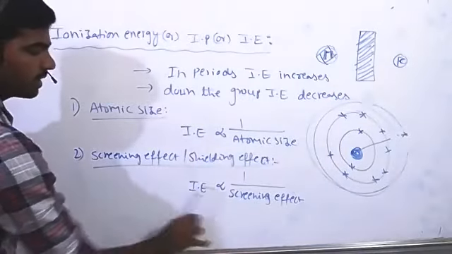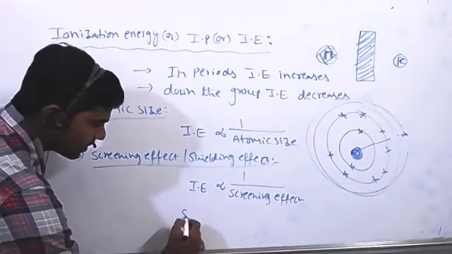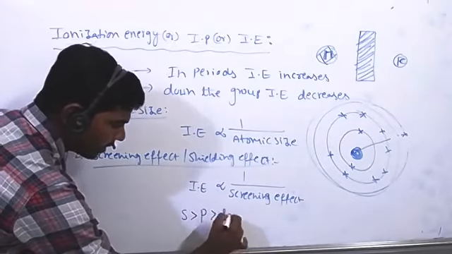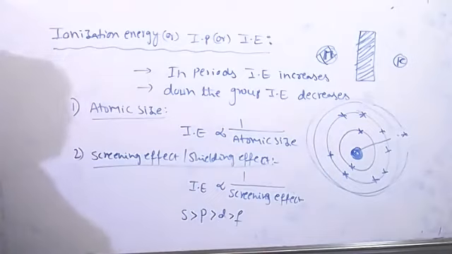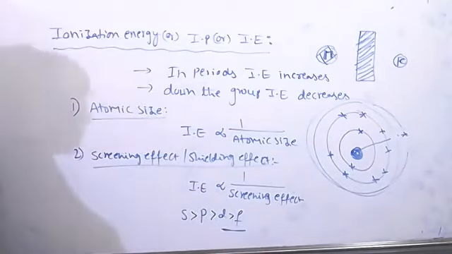So as the screening effect increases, ionization energy decreases. The order of screening-effect-causing orbitals is very important. Electrons present in the s orbital cause more screening effect than the p orbital, then the d orbital and f orbitals. The d and f orbitals cause very, very poor shielding effect because of their shape. The s and p orbitals cause more shielding effect.